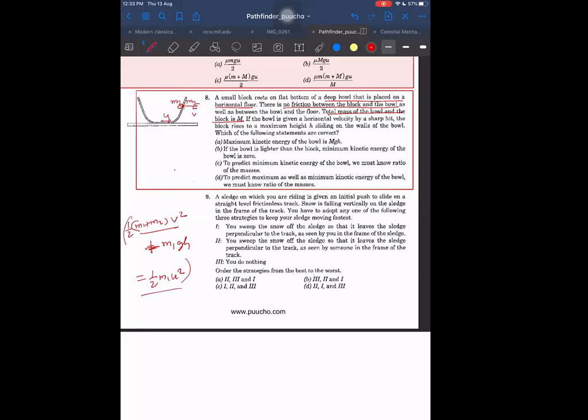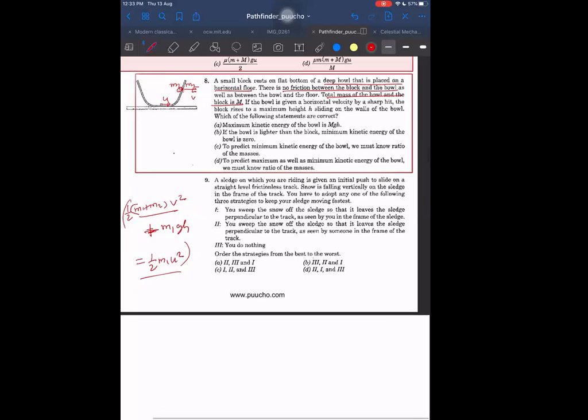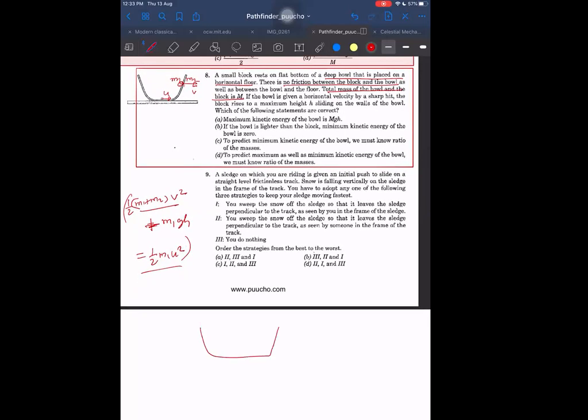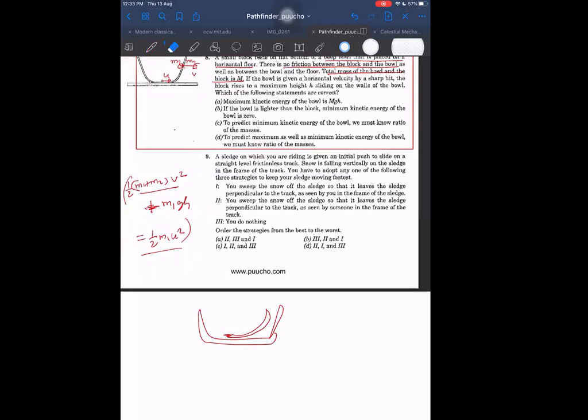Then next they are saying the maximum kinetic energy of the ball. The maximum kinetic energy of the ball is when it returns back. It will not be at this time, at the highest point, it is not maximum. Maximum kinetic energy of the ball will be when it rises up and then it returns.